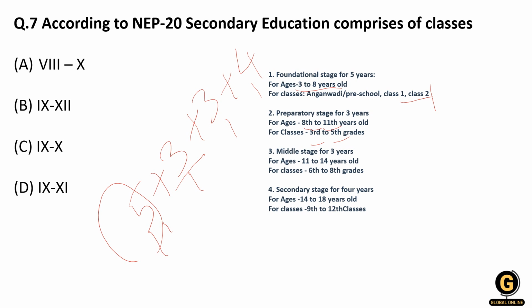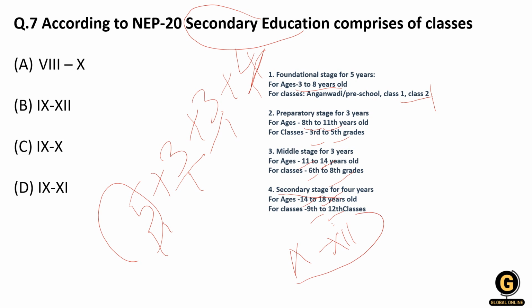For the middle school, the next 3 is for the middle class, and this age is 11 to 14, and the grades are 6 to 8. The last is 4, which is for ages 14 to 18, and this is the secondary stage, called secondary education. And the grades are 9 to 12. 9 in Roman is written like this, and 12 will be written like this.